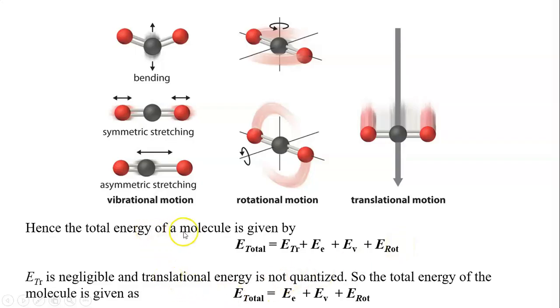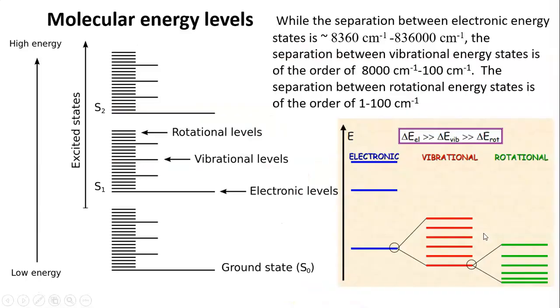Hence, the total energy of the molecule is the sum of translational, electronic, vibrational, and rotation energies. The translation energy is negligible and it is not quantized. So we may ignore translation energy, and the total energy of the molecule is given by the sum of electronic, vibrational, and rotational energies.